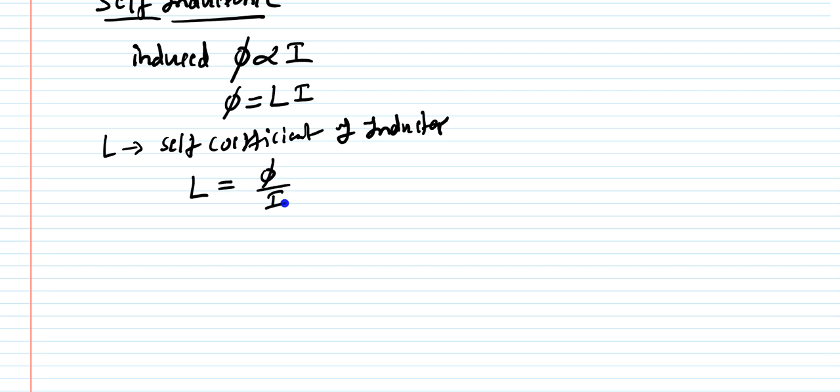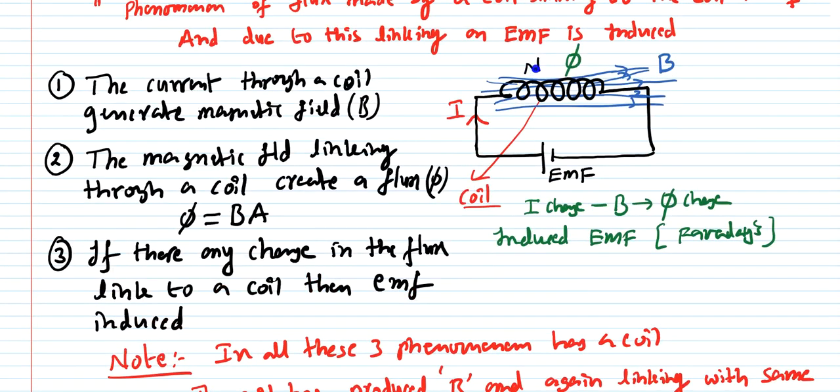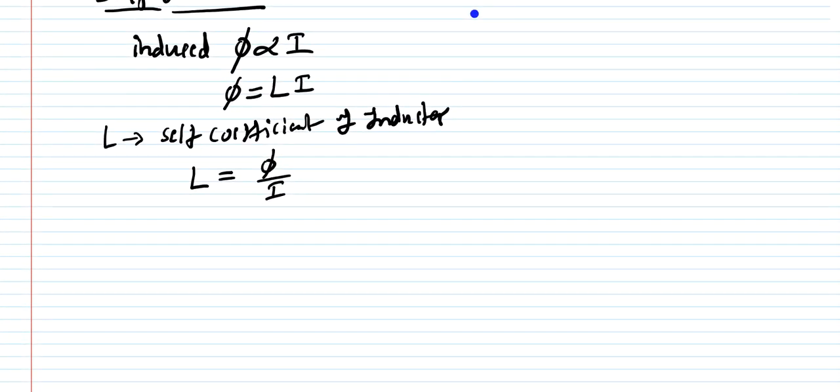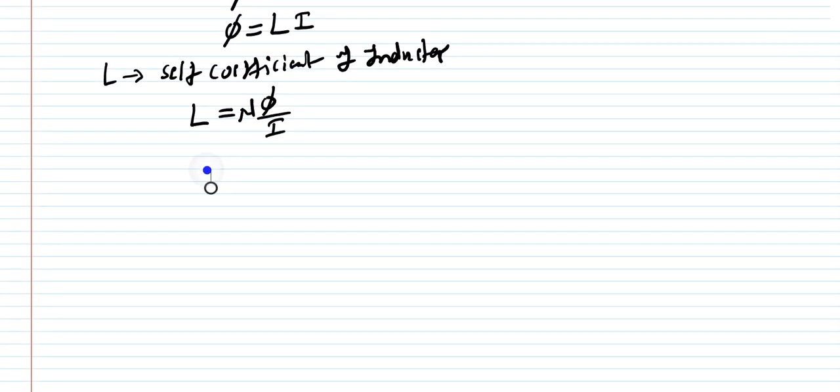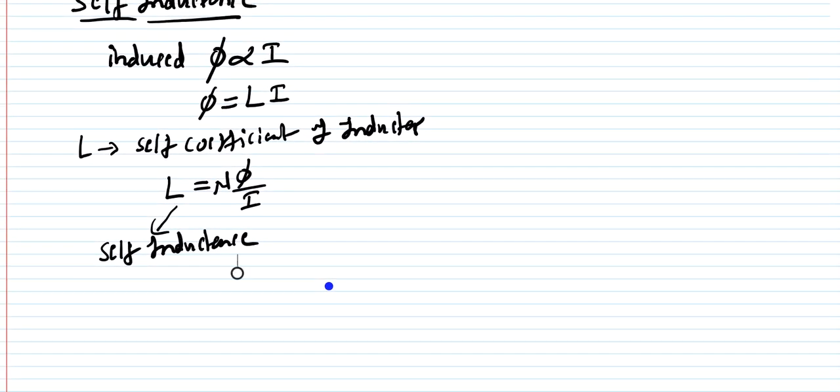If this coil has N number of turns, you can simply multiply here with N. So this is called the self inductance of the coil, and this self inductance only depends on the number of turns, the flux and the current flowing through this coil, where L is called the self inductance. So this is how you can define what is meant by self inductance.